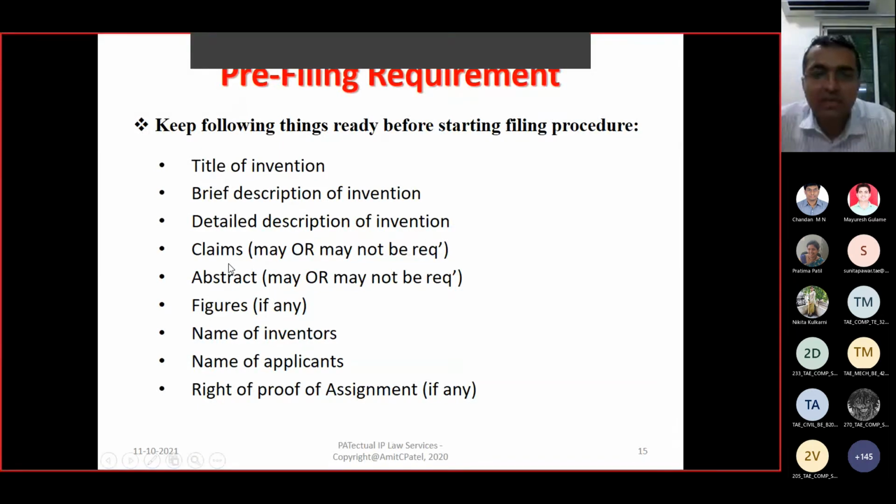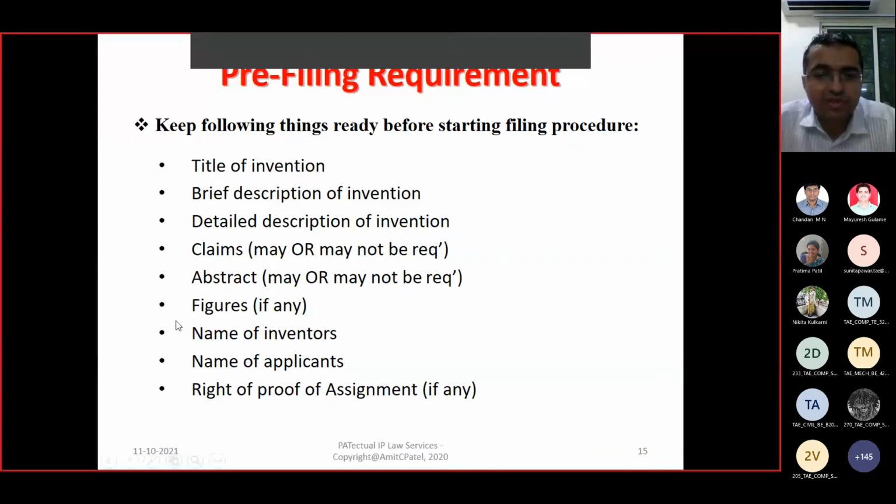Right? Then you have to give the claims. What are the exclusivity, ownership, what you have intellectually developed, all the detailed technical information about that invention and its boundary, what you are applying as a claim. Claim is your property. Abstract is one summarized piece of information. Within 150 words you have to say what the invention is, what its drawbacks are and how good it is.